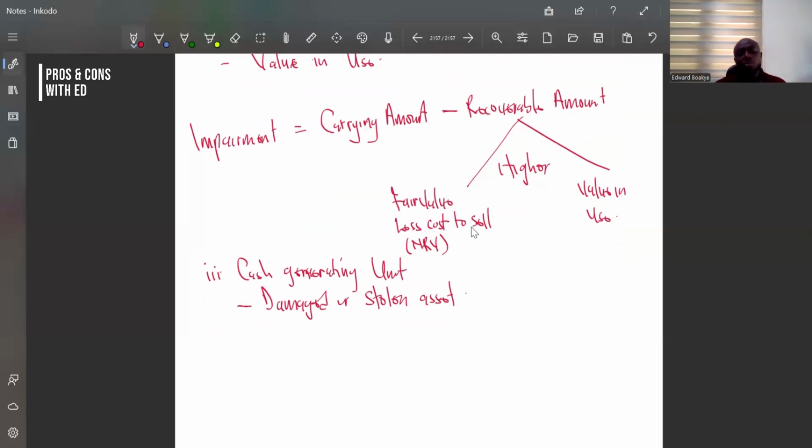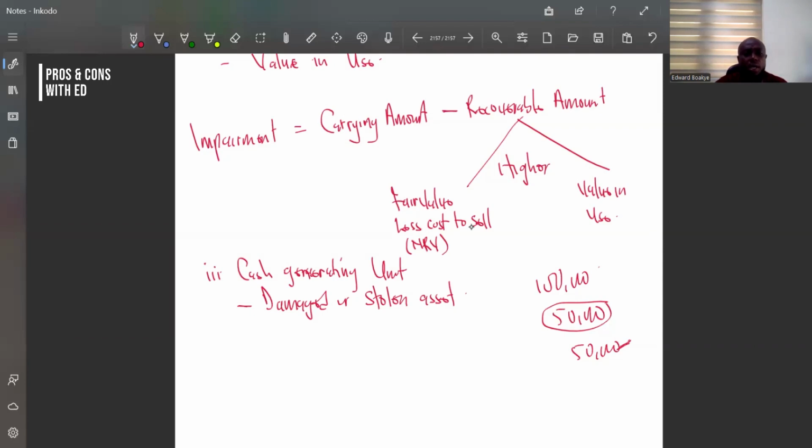The next thing is, let's say our impairment is 100,000, but the damaged item is only 50,000. So if the damaged item is only 50,000, we first recognize 50,000 on the damaged item. In that case, we will be left with another 50,000 of impairment. Where does that go? There are other assets within the cash generating unit, so we will have to recognize the other leftover 50,000 on the other assets.